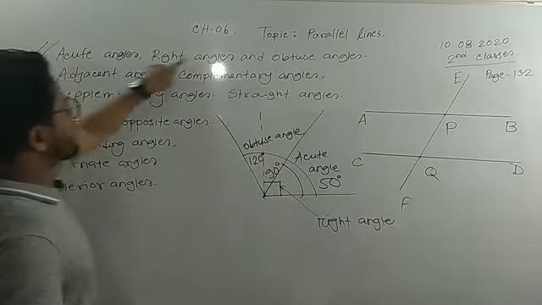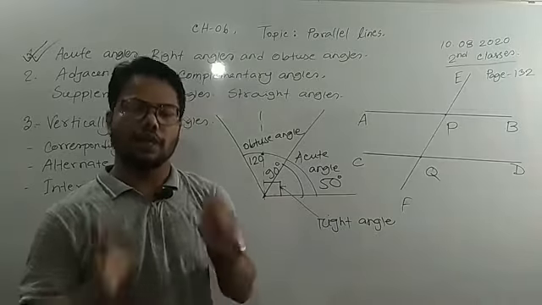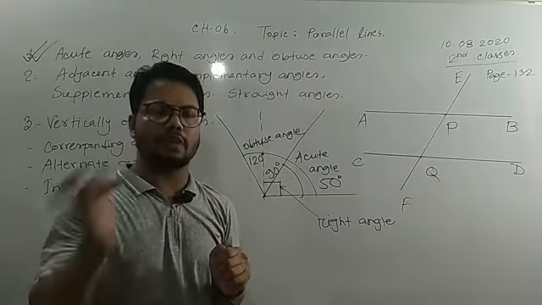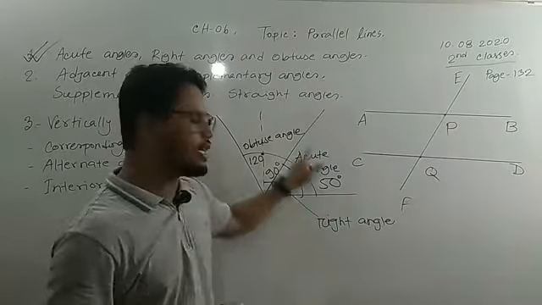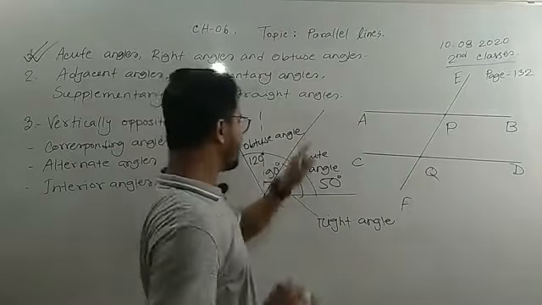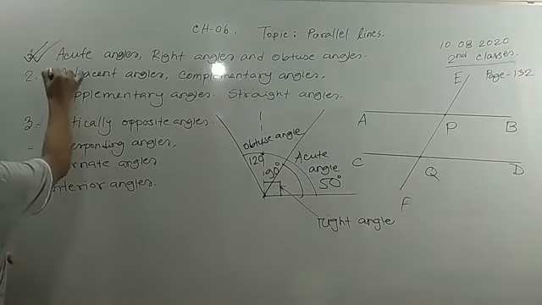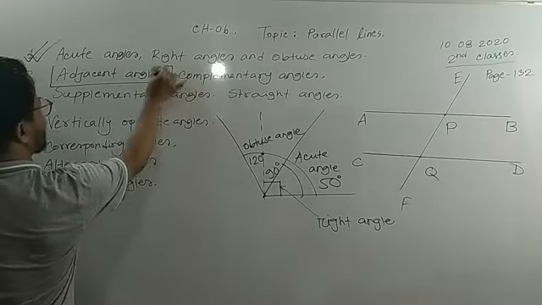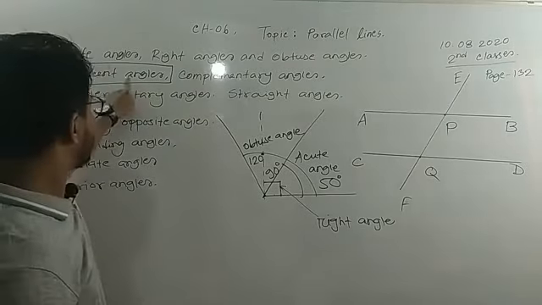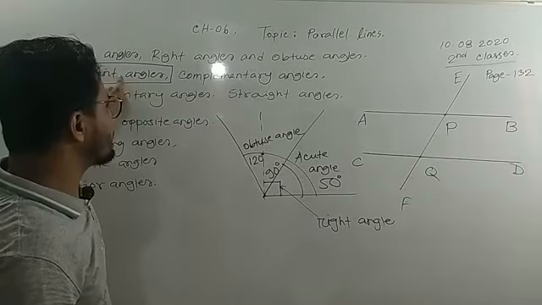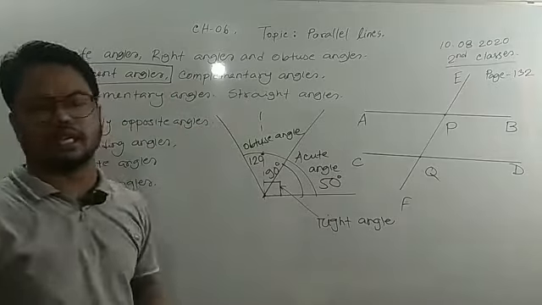So these three types of angles, all of you know: acute angle, right angle, and obtuse angle. According to their measures, we identify these three angles, which are basically formed by two rays. But one of the most important definitions is adjacent angle. After completing adjacent angle, you will know complementary angle, supplementary angle, and straight angle.